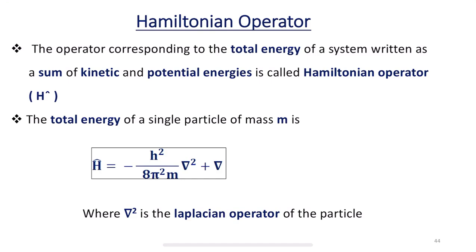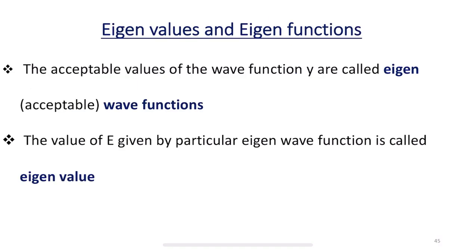What is a Hamiltonian operator? The operator which corresponds to the total energy of the system, written as a sum of kinetic and potential energies, is called the Hamiltonian operator. The total energy of a single particle of mass m is given by H cap equals minus h square divided by 8 pi square m into del square plus V, where del square is the Laplacian operator of a particle. So this is the Hamiltonian operator.